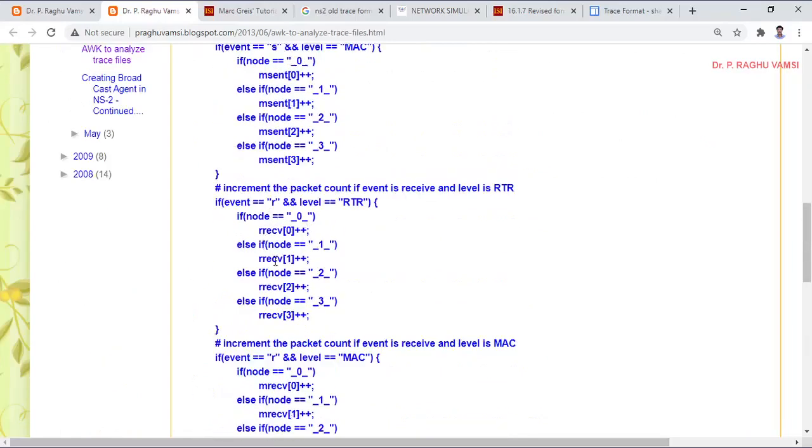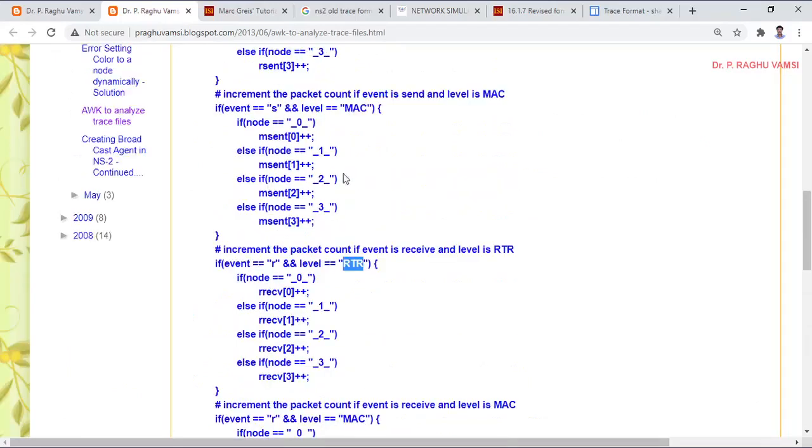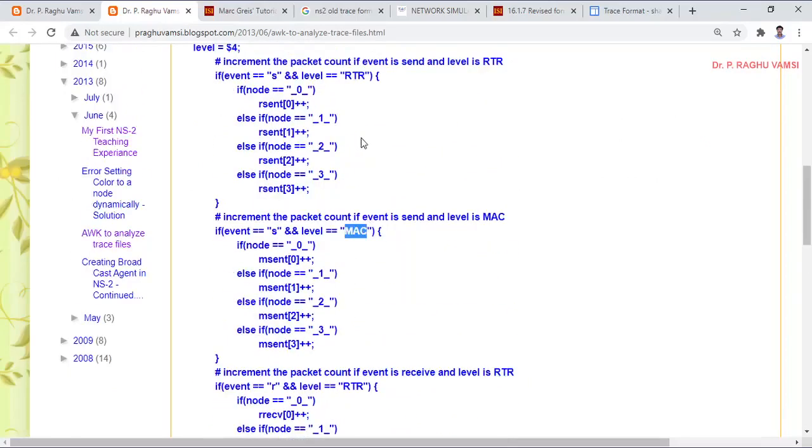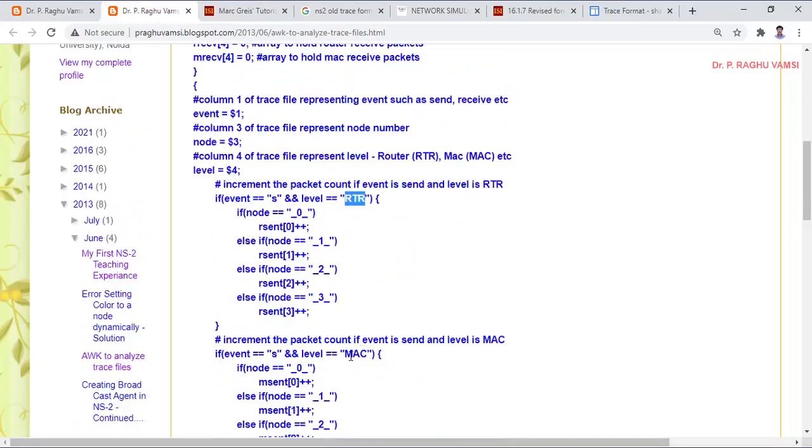For every receiving node and sending node, we check whether it is at the level of router or MAC, and what type of packet is received. Router means it is a real packet. MAC means it is a frame. So at the MAC level, data frames will be received, and at the router level, packets will be received.